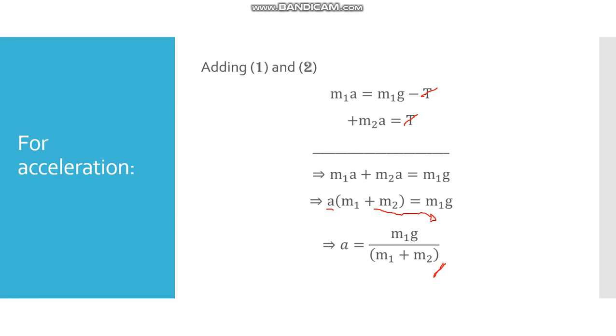Now for tension we will be dividing 1 and 2. Okay, as we are dividing, 1 will come in the numerator, the other will come in the denominator. So the left hand side will divide by the left hand side, the right hand side will be divided by the right hand side. Here a will be cancelled with a. Okay, and there will be cross multiplication in the next step.